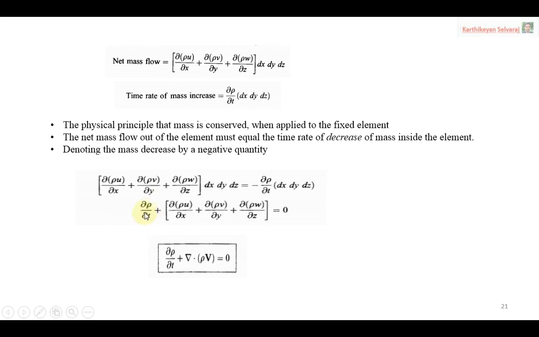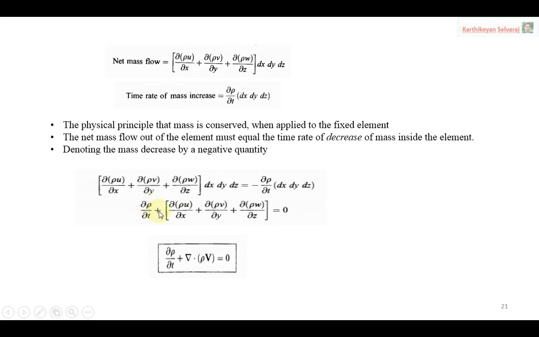Then x, y, z, three axes are available, so it is three-dimensional. Again, the fluid element is fixed in space, so it is called conservation.